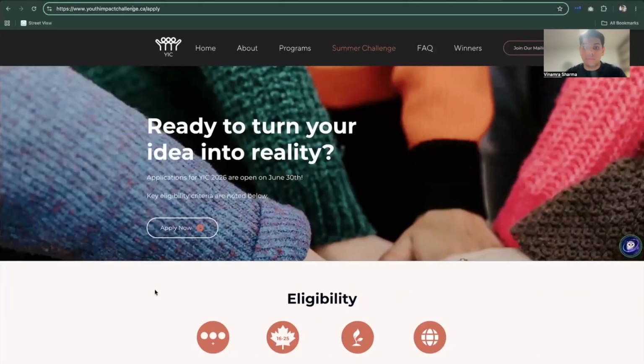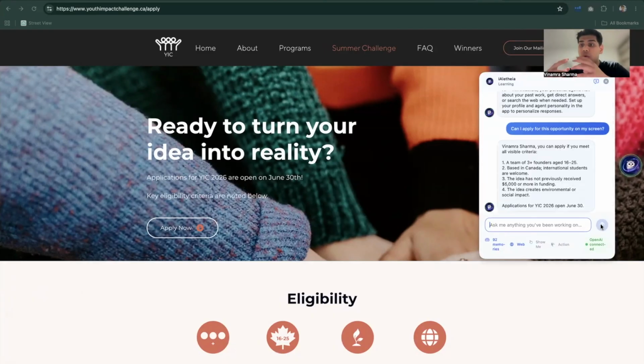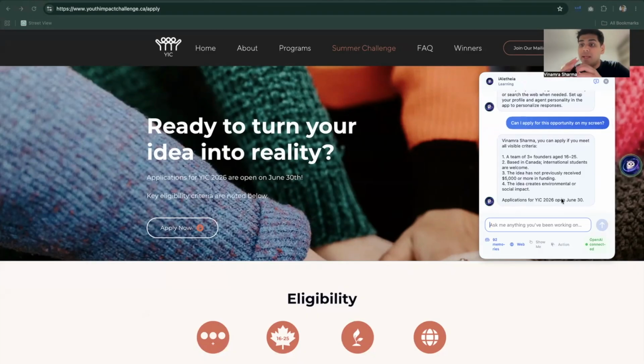So let's start with some of the initial things. For example, I stumble upon this random app. Now iAletheia knows me already. I can ask a question like, can I apply to this opportunity that is visible on my screen? It instantly looks into my screen, takes a quick screenshot, uses Apple Vision OCR, specifically doing all the rendering offline, and says, okay, I can apply, but only if I meet these criteria. It makes my life super easy.